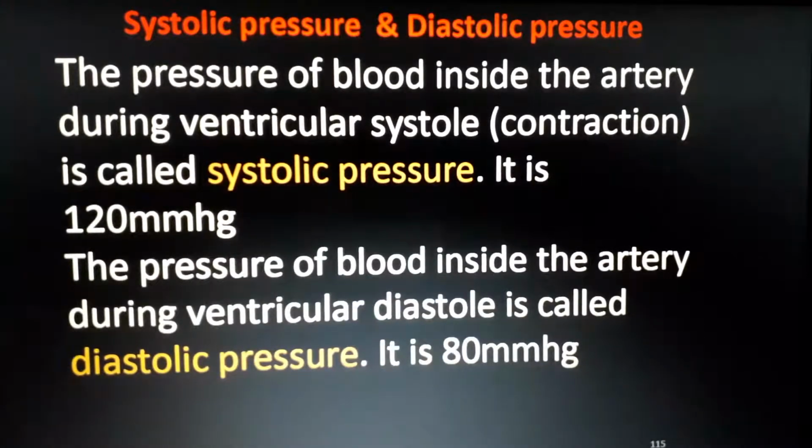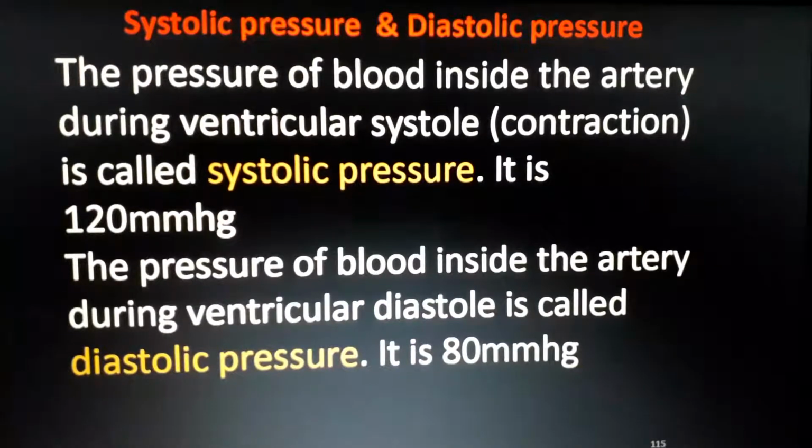Okay, the measurement is a bit more complex and you don't need to study it. You only need to study these basic things. What is systolic pressure? The pressure exerted inside the blood artery during ventricular contraction, or ventricular systole, that is called systolic pressure. And the systolic pressure of our common healthy human body is 120 millimeters of mercury.